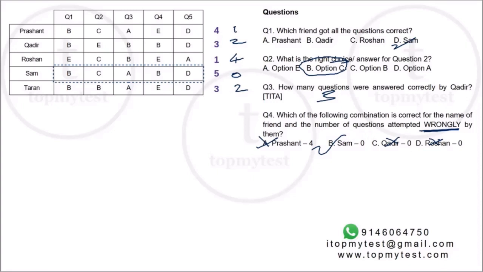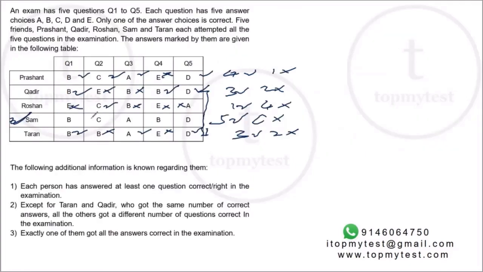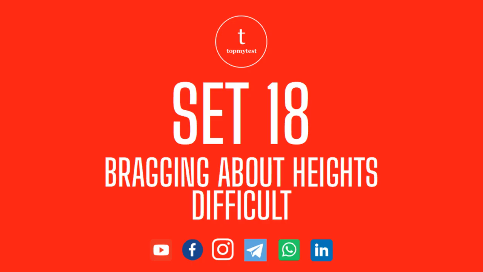Pretty straightforward question. It's a watered down question of what you normally get, right? But the key point is basically you need to check based on the given information, make sure that the information is consistent with the rest of the conditions which are given to you. Trial and error sort of set in an exam situation will probably take you about 8 to 10 minutes. Easy to moderate level difficulty.